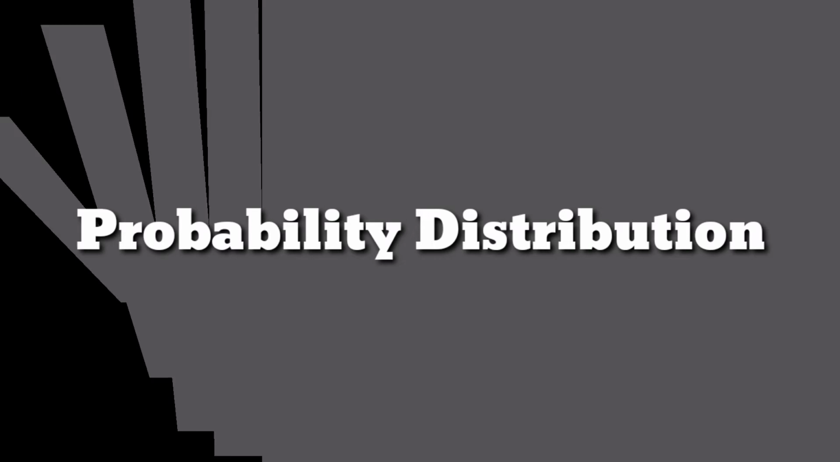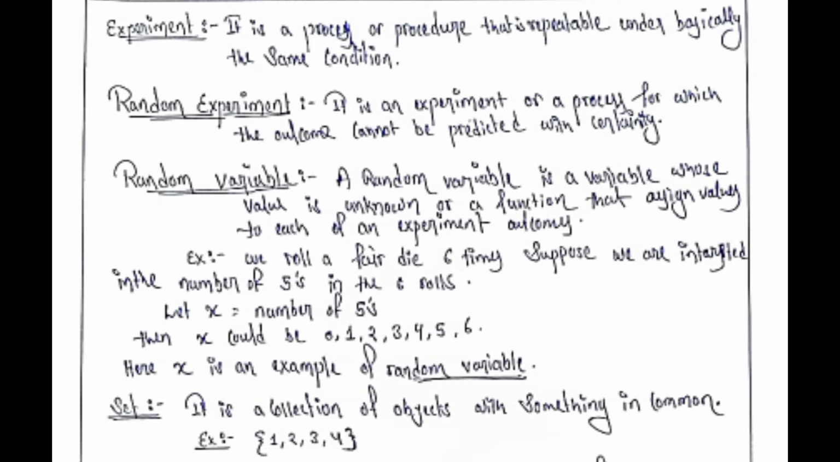Today we are going to learn about probability distribution. At first we will see some terminologies that we will use in the future. We have probability experiment. Basically it is a process or procedure that is repeatable under basically the same condition. Random experiment. It is a process for which the outcome cannot be predicted with certainty.